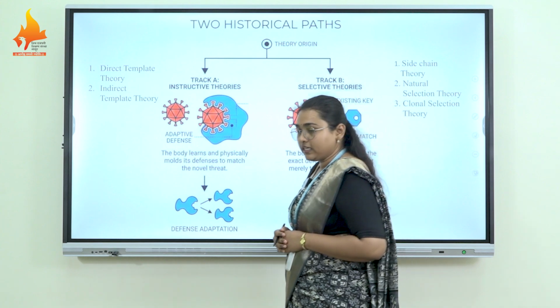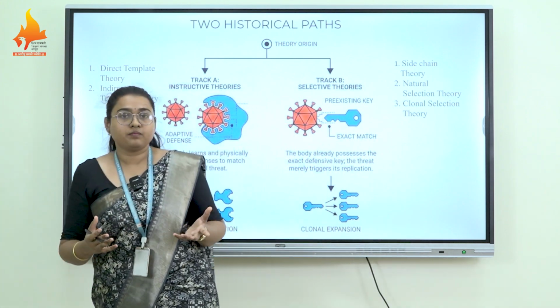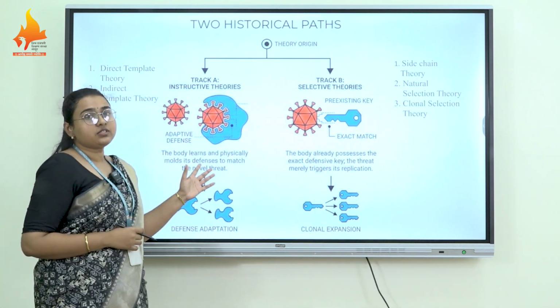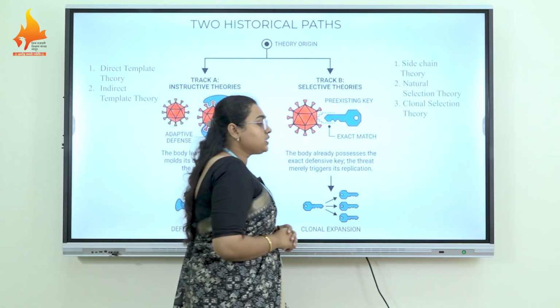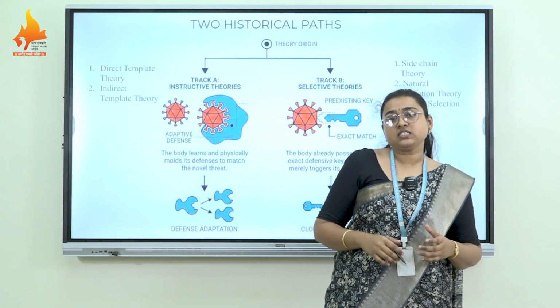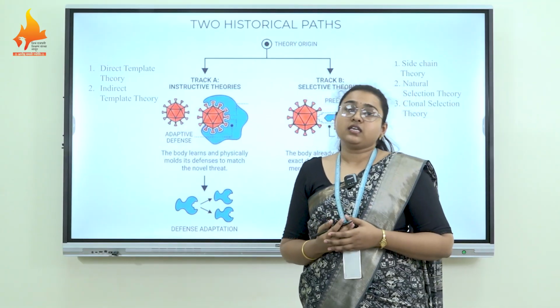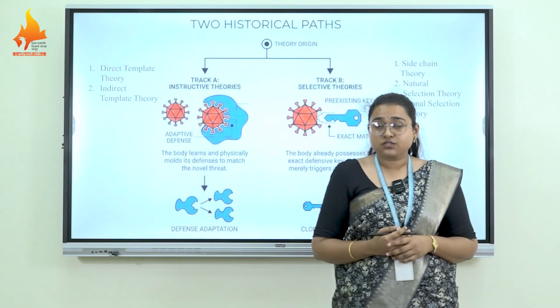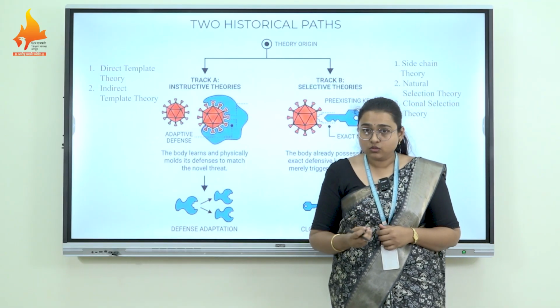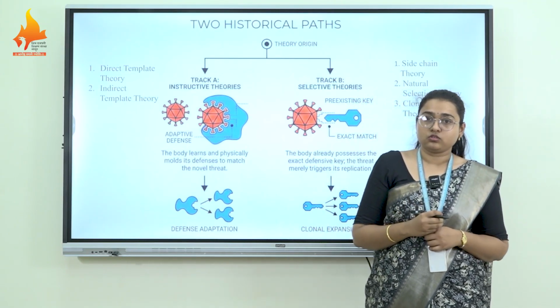Theories are basically of two types. One is the instructive theory and the other is the selective theory. Instructive theories suggest that the antigen itself directs the immunocompetent cells. Immunocompetent cells are the cells which are able to generate the immune response, specifically the humoral immune response.